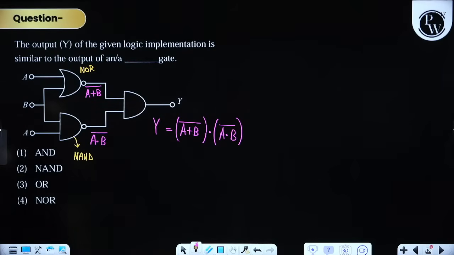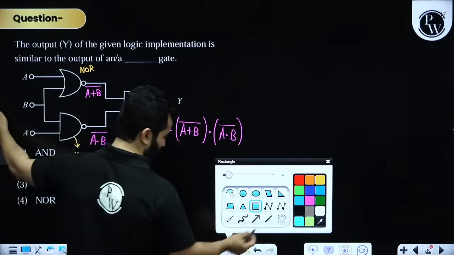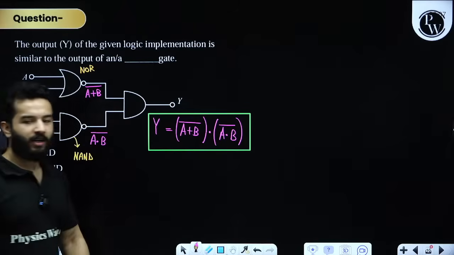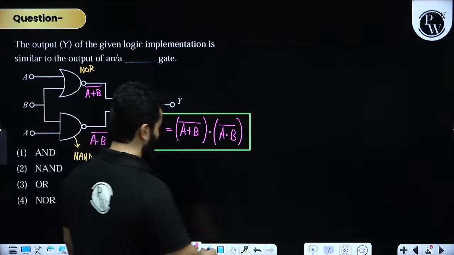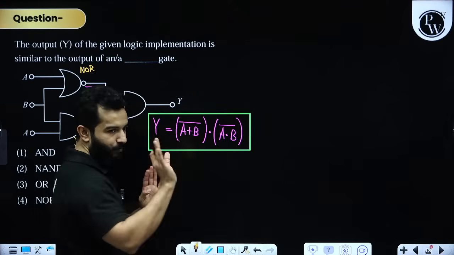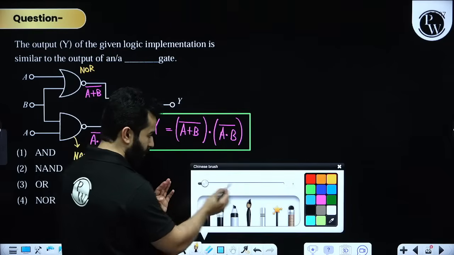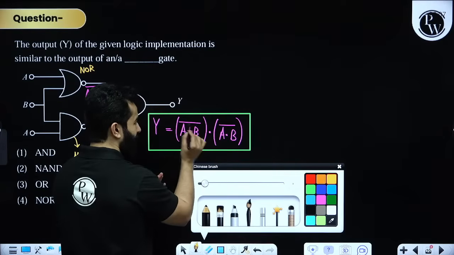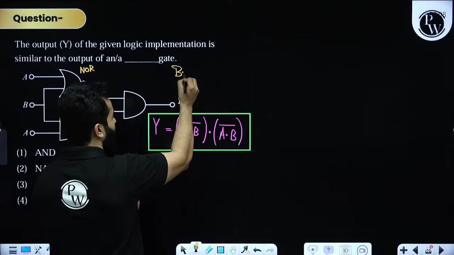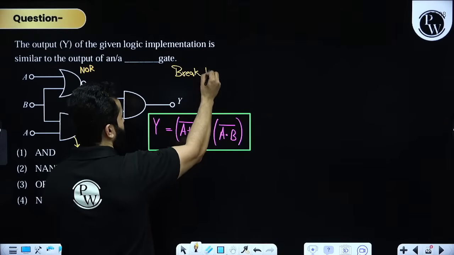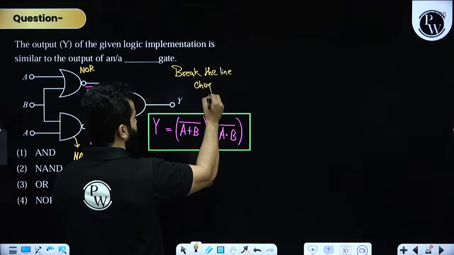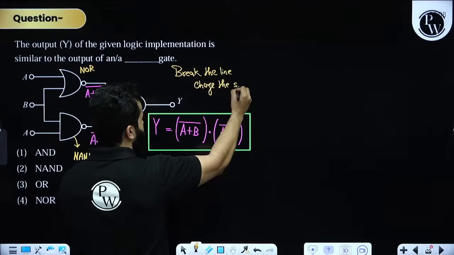Clear? Now we have to use De Morgan's law. What does De Morgan's law say? It is very simple: break the line, change the sign.